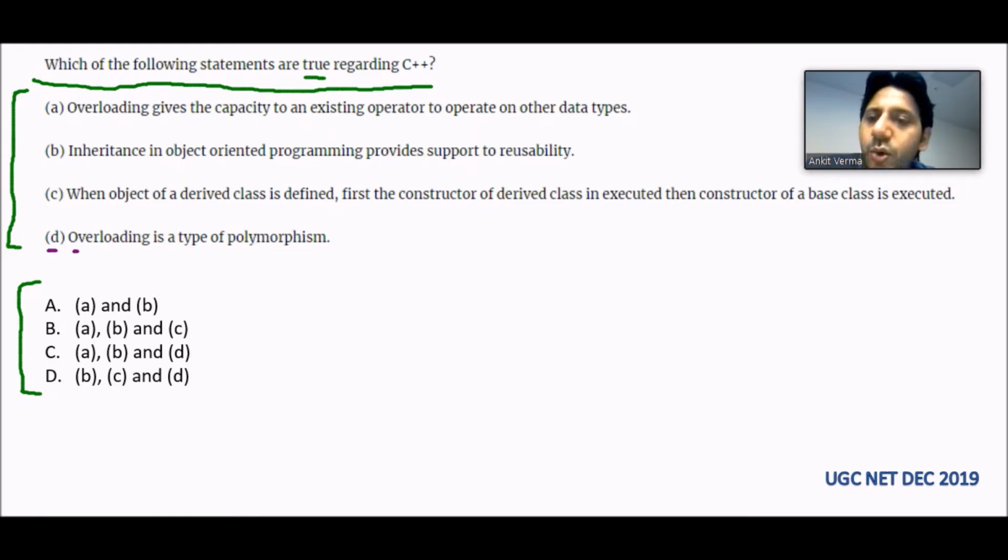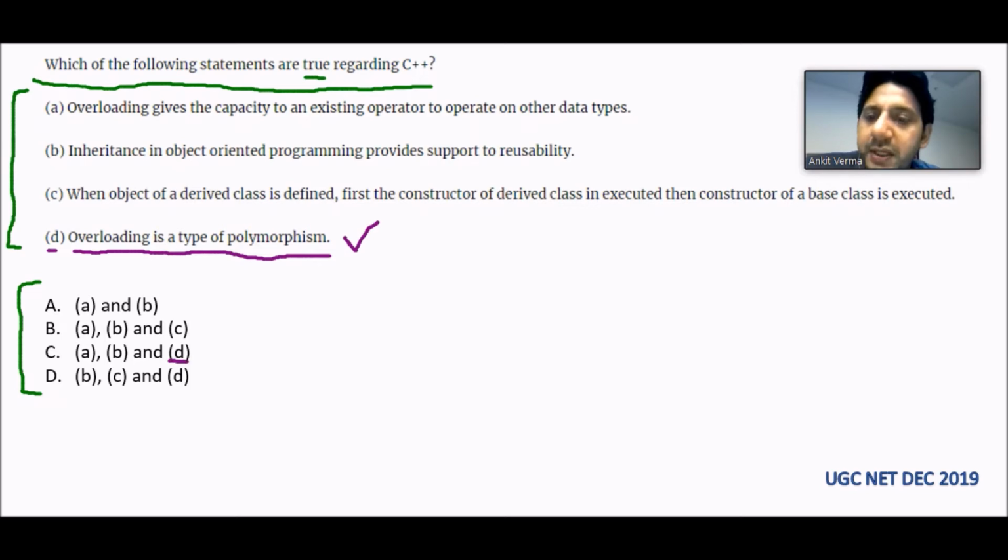Option D is saying overloading is a type of polymorphism. Everybody is aware that polymorphism, poly means many, morph means form. Anything in multiple forms is called polymorphism, and overloading and overriding are part of polymorphism. In the earlier lectures we discussed that there are two types of polymorphism: static polymorphism and dynamic polymorphism. Overloading is part of static polymorphism and overriding is part of dynamic polymorphism. So this option is correct. So D should be there.